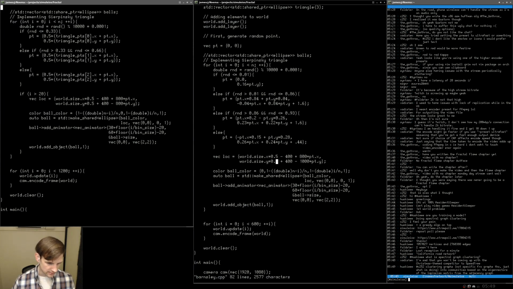Size.y, so we also want this to be 0.5. Oh, I see what we're doing here. So now we're moving it down 400. Let's go ahead and move this down. See, it's 1920 by 1080. Moving it down 400 is about right.